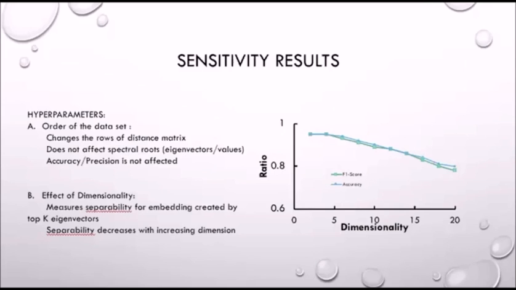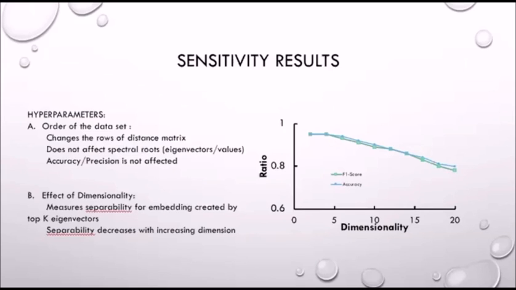Similarly, there is another important choice: how much dimensionality should we keep in order to build a classifier which has maximum separability. To identify this, we also performed a control test by increasing k, the number of top eigenvectors, and measured the performance. It was found that separability decreases with increasing dimension when k increases beyond 5. I think this could be because the additional dimensions do not include the factors which can segregate the damage from the non-damage, or maybe they also include some kind of noise, which results in a classifier with much worse performance than before.